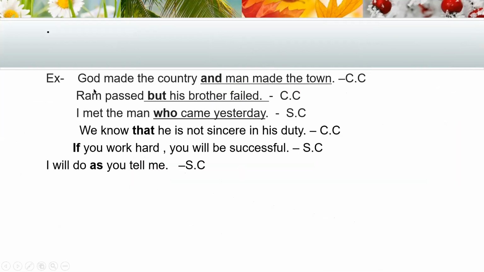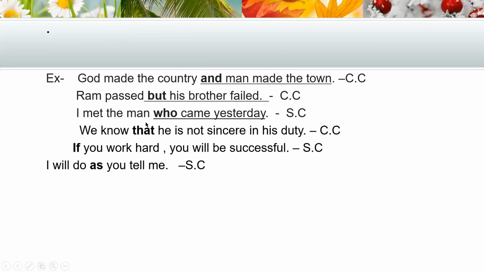Let's look at some examples of coordinate clauses. God made the country and man made the town. What is it? We find a coordinator here. God made the country is the main clause, but the rest, man made the town, is the coordinate clause. Ram passed, but his brother failed. It is also a coordinate clause because it is connected with the coordinating conjunction but.